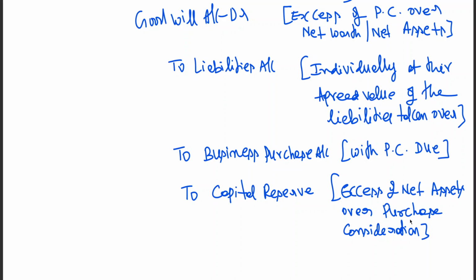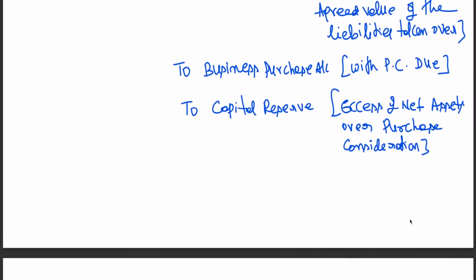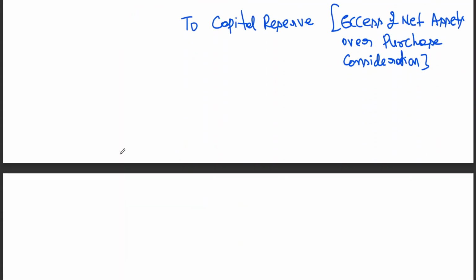The next one, entry for recording statutory reserve. I told you transferor company reserves will not be merged with the transferee company. Only in case of merger you combine. But in case of purchasing company, transferor company reserves will not be taken, except statutory reserve, which is being maintained by the transferor company and needs to be maintained by the transferee company when they are buying it. So that is the entry I am giving you.